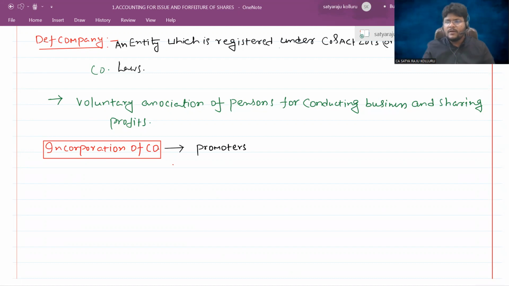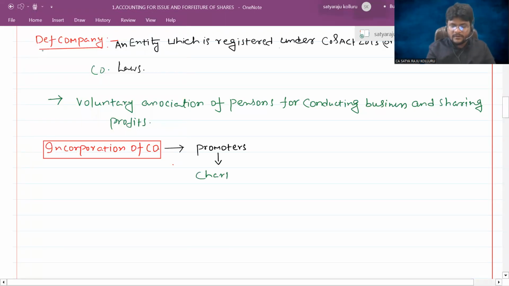In a similar manner, Birla Group is owned by the Aditya Birla family. So the Birla Group promoters are the Aditya Birla family. Do you understand? Like that, the persons who have the thought process to establish a company, we can call them promoters of the company. Then what will promoters do, you know? First they will approach the financial knowledge people, like chartered accountants, cost accountants or company secretaries. The promoters will approach either a CA, CMA or CS.